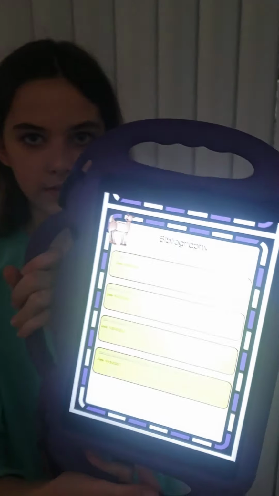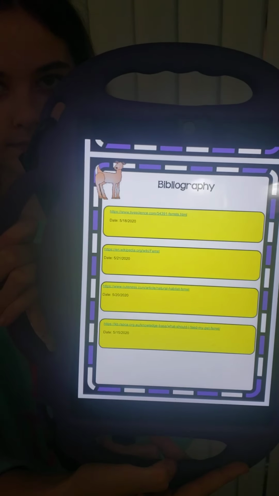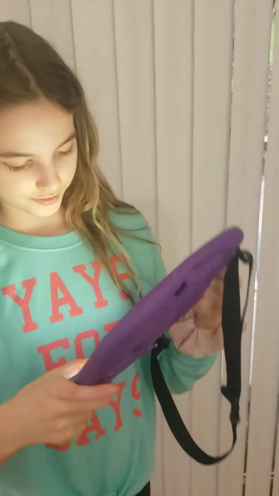Resources. You'll need to find 4 different resources to make your report informative and interesting. Resource 1, I used my actual ferret. Resource 2, Safari. Resource 3, Google. And resource 4, Siri. And then the bibliography, those websites or links.